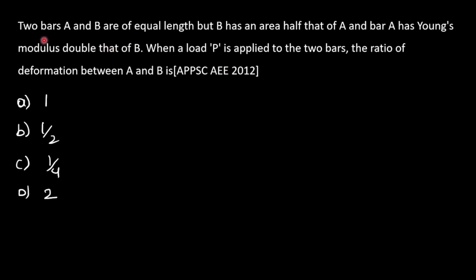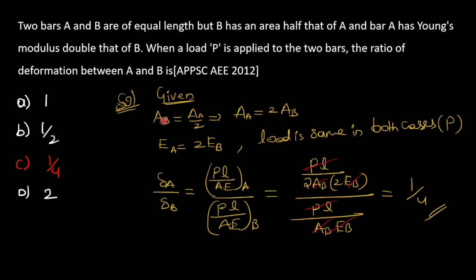Next question, two bars A and B are of equal length, but B has half the area of A, and bar A has Young's modulus double that of B. When a load P is applied to the two bars, the ratio of deformation between A and B is. So what is given?